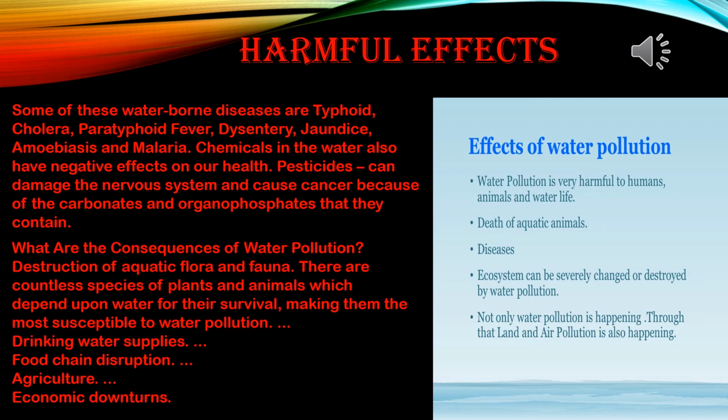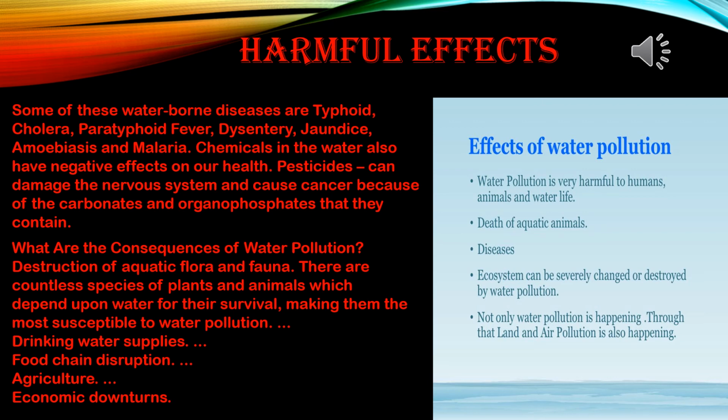Destruction of aquatic flora and fauna. There are countless species of plants and animals which depend upon water for their survival, making them the most susceptible to water pollution. Also drinking water supplies, food chain disruption, agriculture, economic downturns.